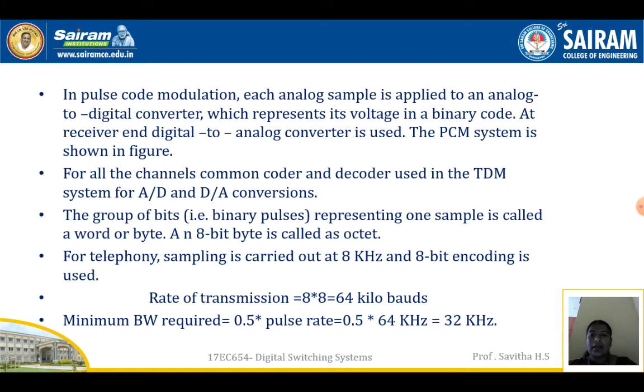An 8-bit byte is called an octet. For telephony, sampling is carried out at 8 kHz and 8-bit encoding is used. Rate of transmission is 8 into 8, that is 64 kilobaud. Minimum bandwidth required is 0.5 into pulse rate, equals 0.5 into 64 kilohertz, that is 32 kilohertz.